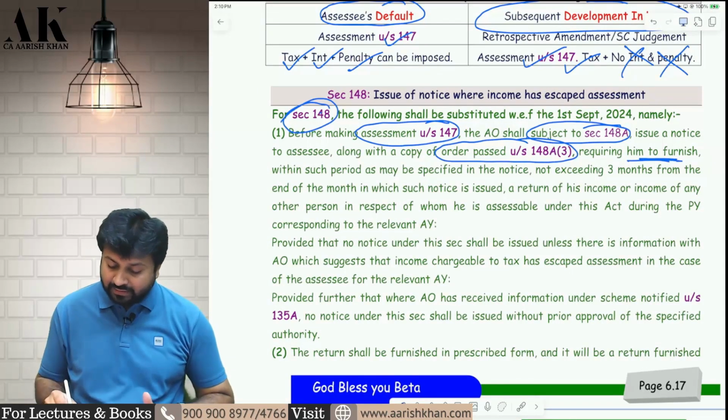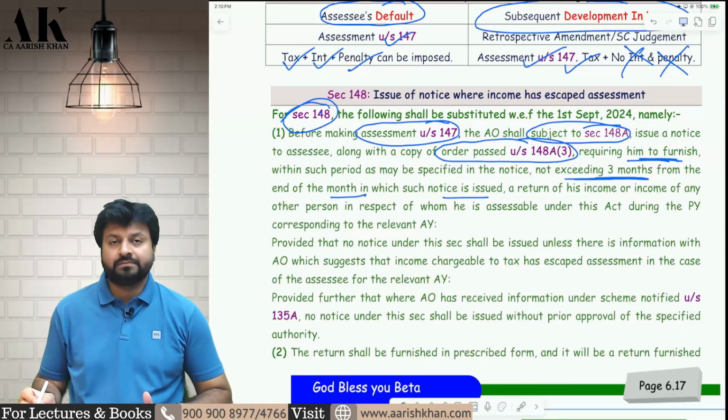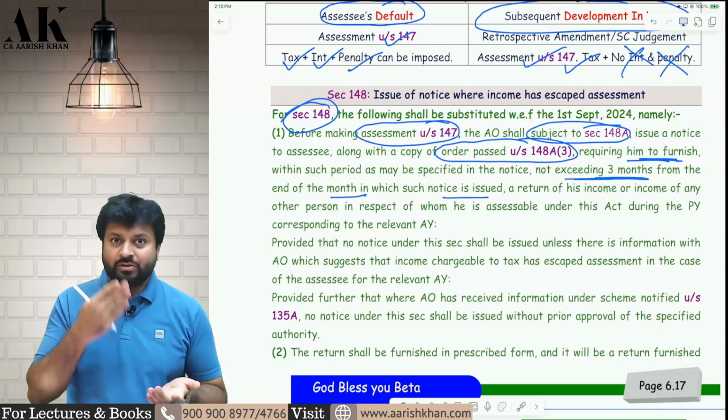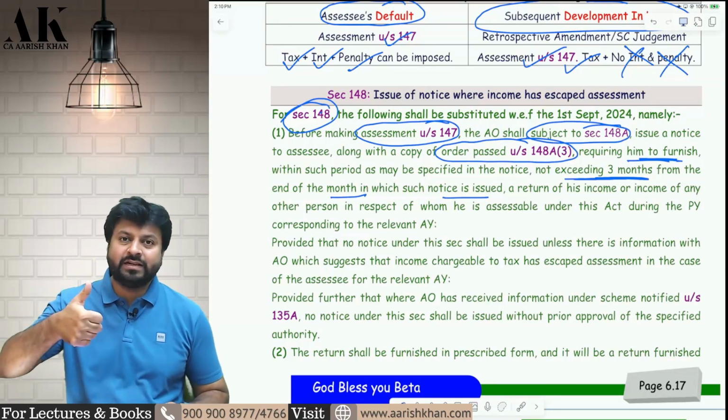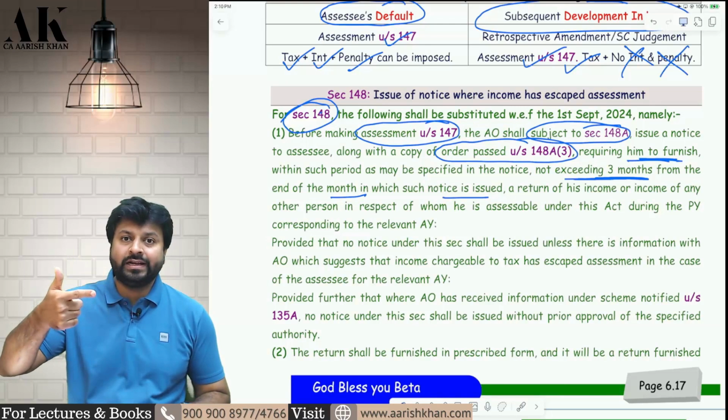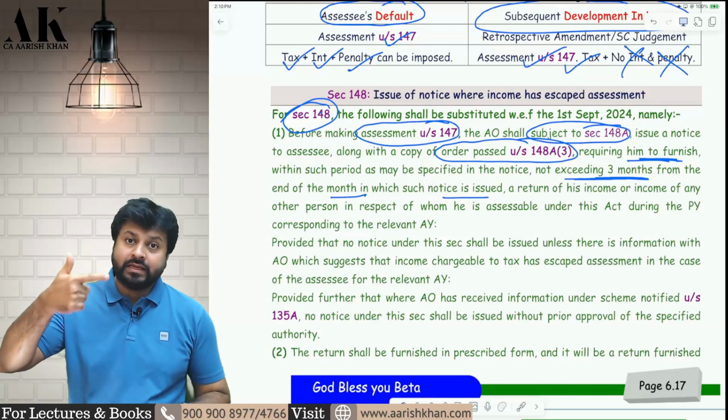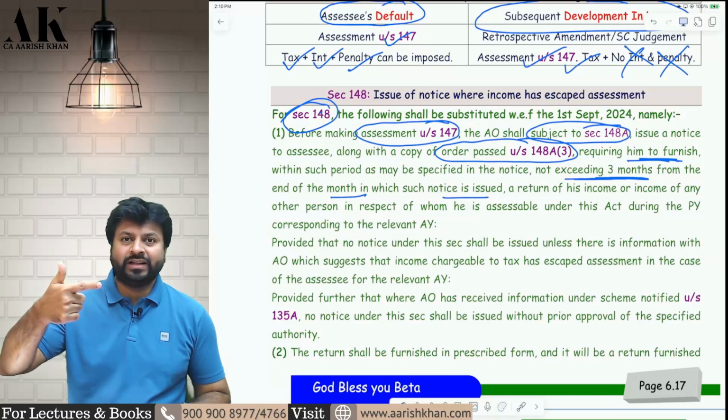The maximum time given to file the return is 3 months from the end of the month in which such notice is issued. So step by step you need to understand. If the AO wants to do assessment under 147, he has to do an inquiry under 148A and give an opportunity of being heard under 148A.